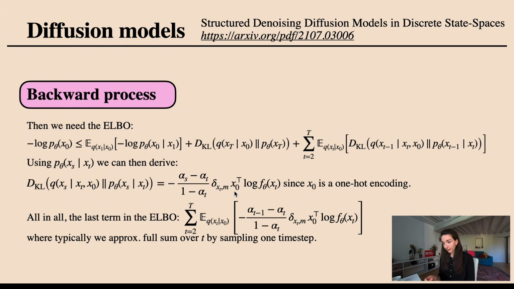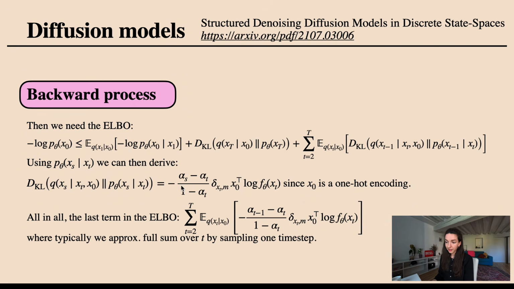which literally says that we are using our ground truth token x0, the one-hot encoding of it, multiplying it with the log of what comes from the model when passing in our noise sequence. We only care about this whenever xt is actually masked, so we're only considering this loss in the masked locations. Why is this the case? Because this KL divergence drops out for anything that is not x0, that is not x0 when xt is not masked.